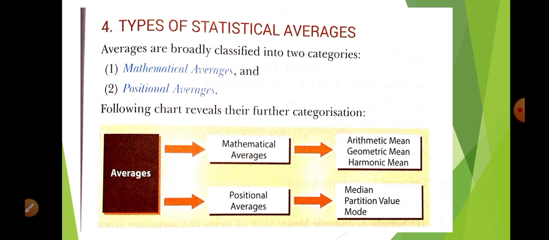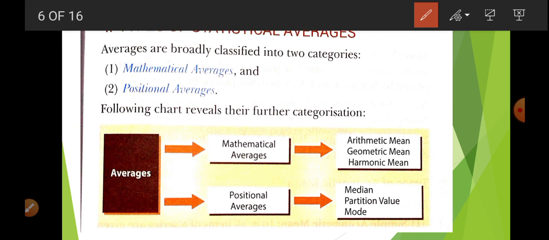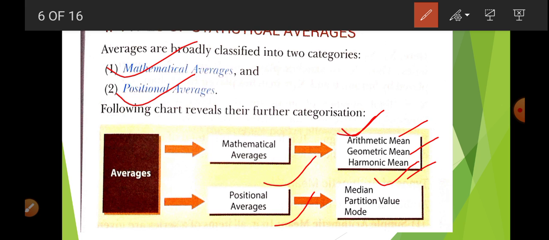Now let me start our main topic. The types of statistical averages: there are two types, mathematical average and positional average. Mathematical average includes three things: arithmetic, geometric, and harmonic. In our syllabus there is only one, that is arithmetic mean. Positional average has three things: median, partition value, and mode. Median and mode you already learned till 10th class, and in partition values we are going to learn quartile, percentile, and decile.